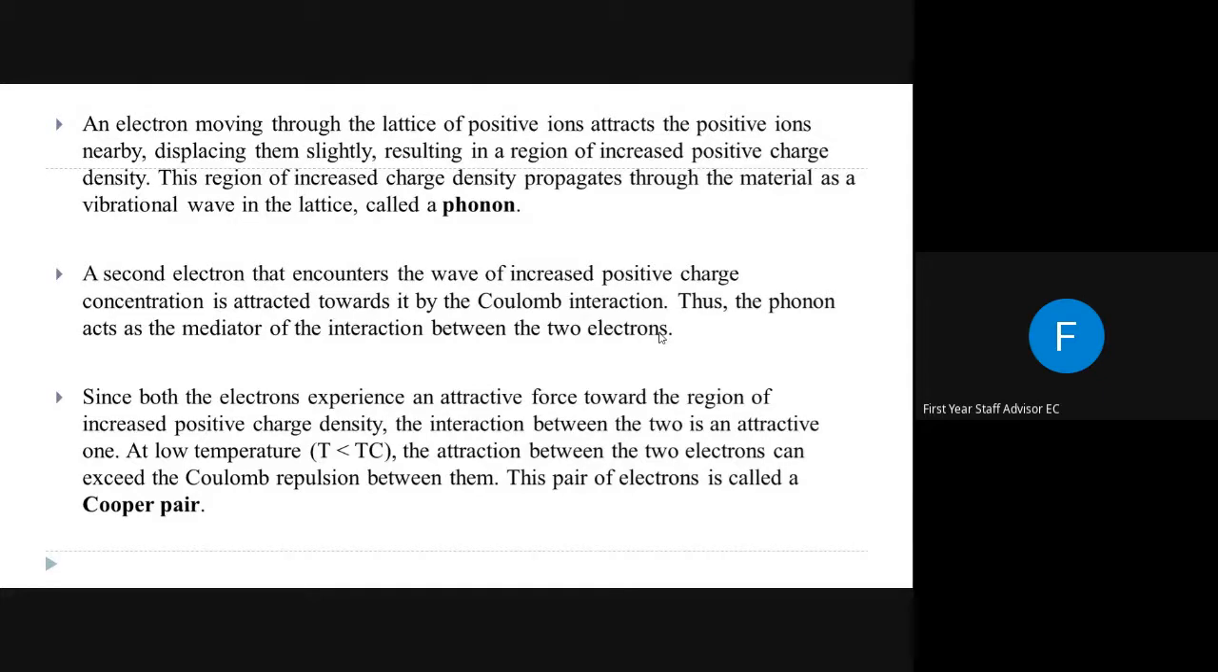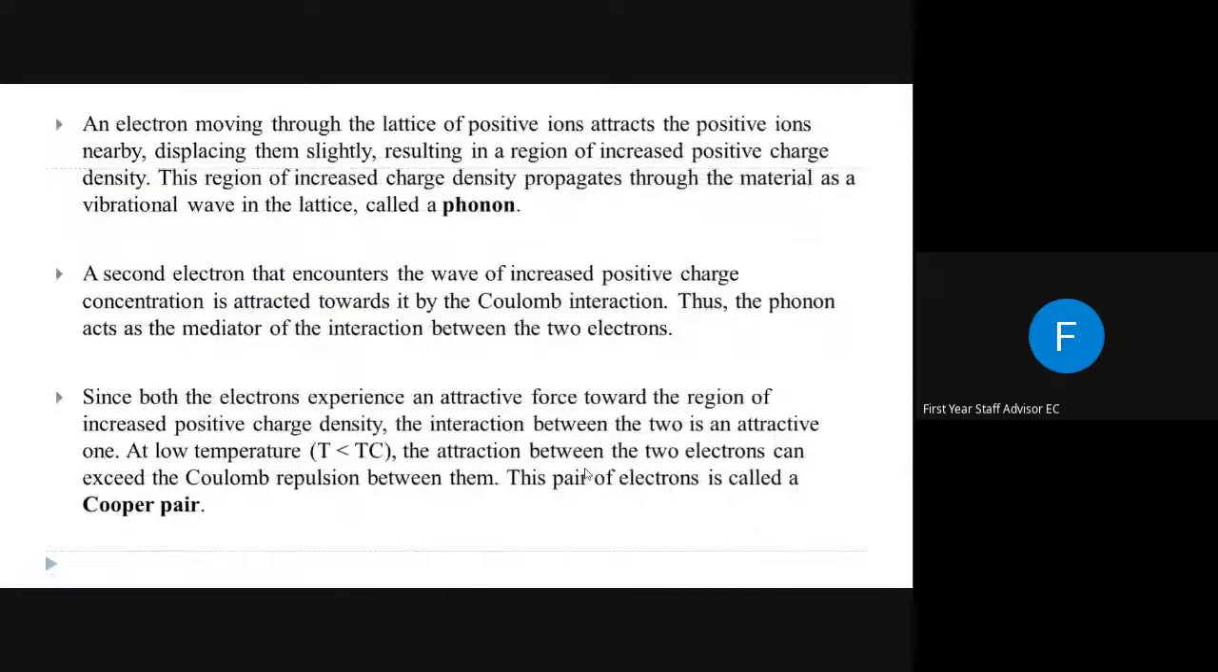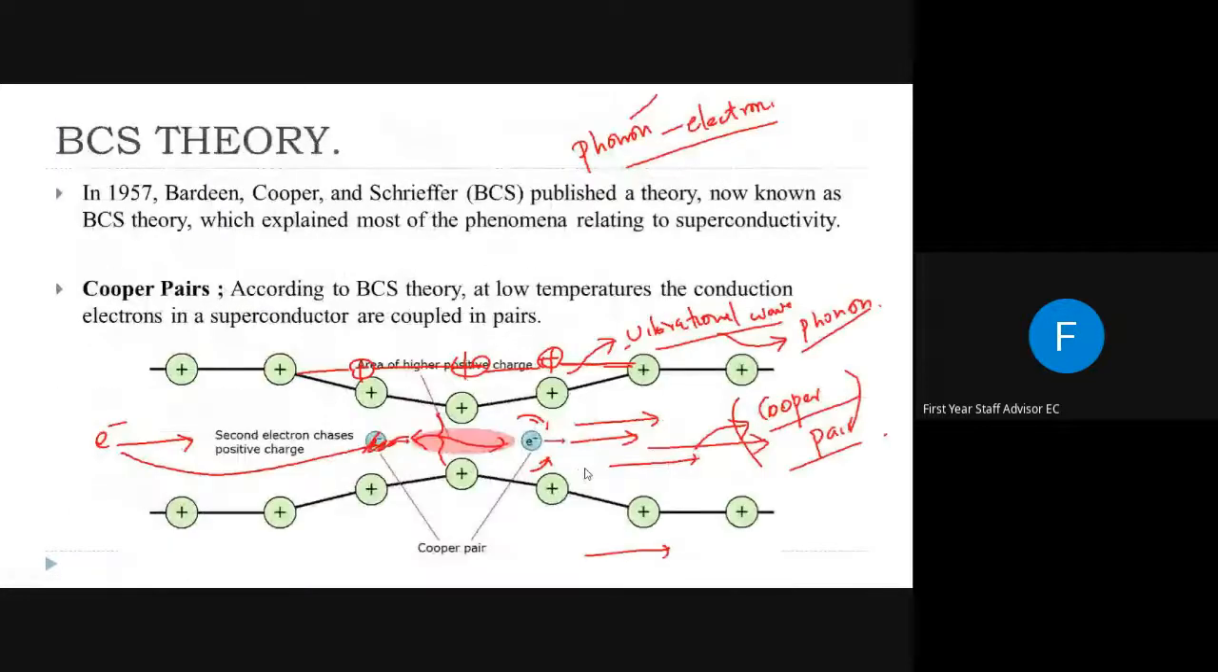That means since both electrons experience an attractive force towards the region of increased positive charge density, the interaction between the two is an attractive one. So at low temperature, this attraction between two electrons can exceed the Coulomb repulsion between them, and this pair of electrons is called a Cooper pair. So a Cooper pair is formed. That means two electrons form a pair, and it will move as a unit.